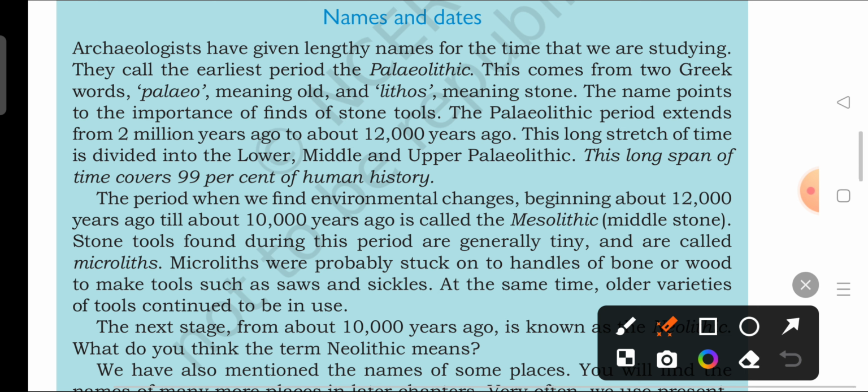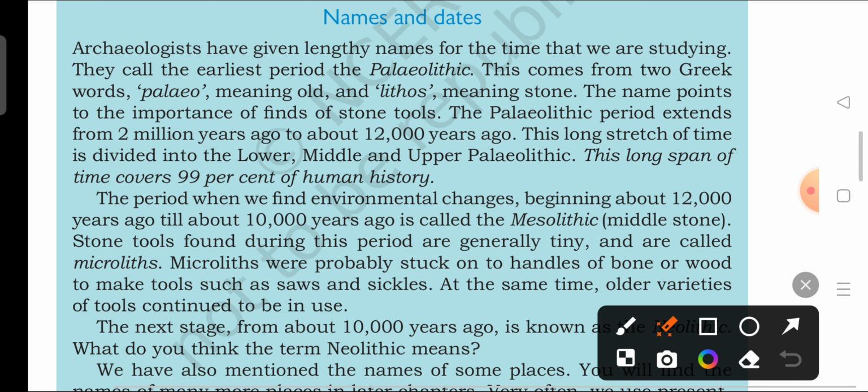The Paleolithic period extends from 2 million years ago to about 12,000 years ago. 2 million means 20 lakh years ago to 12,000 years ago. This long stretch of time is divided into three parts, that is lower, middle and upper Paleolithic. This long span of time covers 99% of human history.